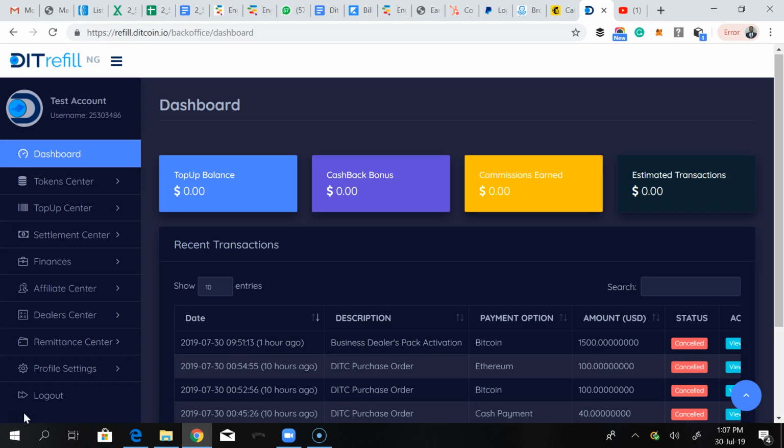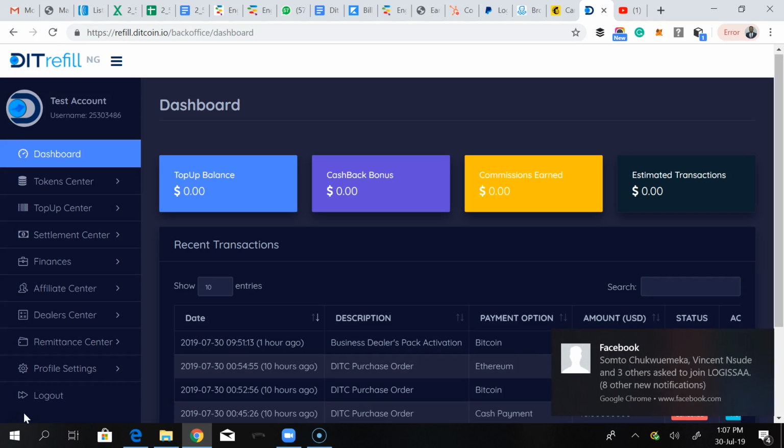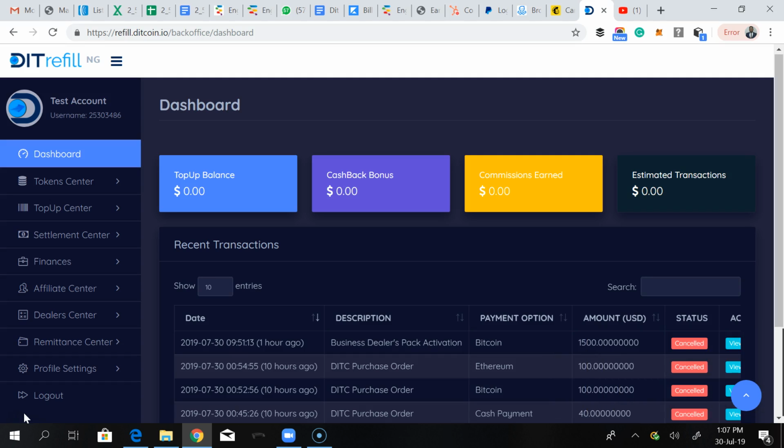Now, for every token you buy on the DTFi platform, it comes with a top-up limit. So for instance, if you buy a $100 token on the DTFi platform, you're going to have a $100 top-up limit. So what it means is that 100% of every Bitcoin token you buy from the DTFi platform can be used to pay for any of the services rendered on the DTFi platform. Is that clear?